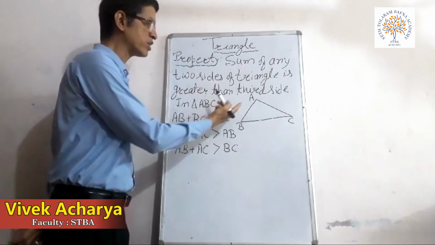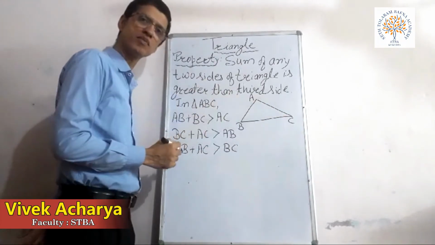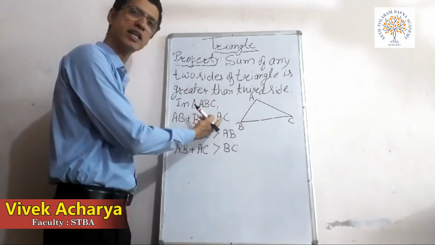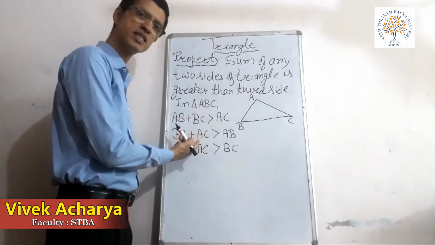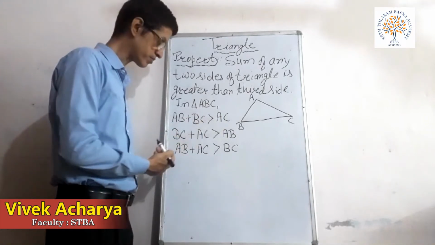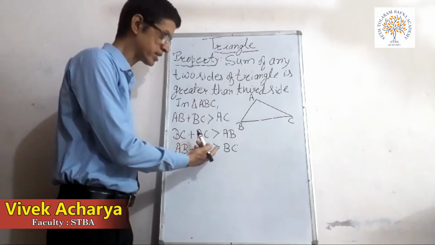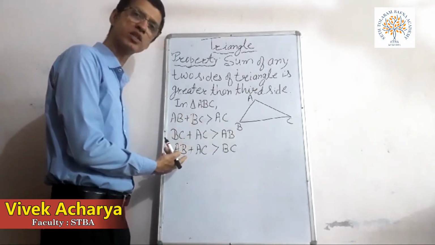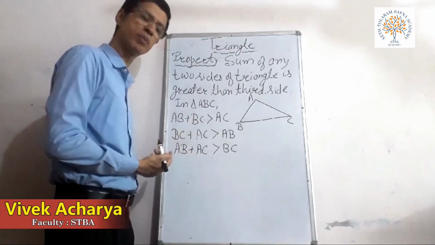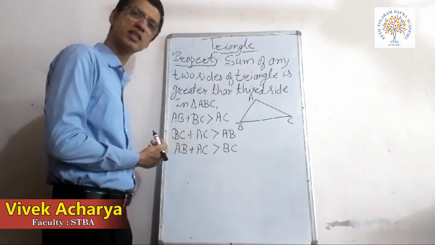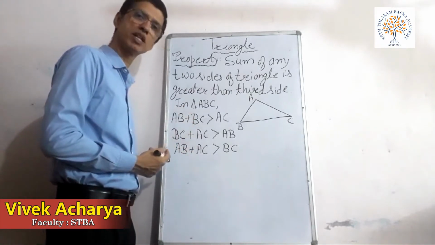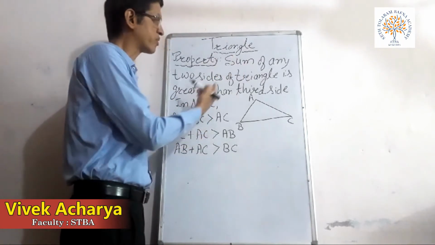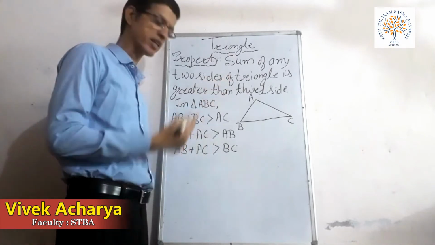Now children, as you can see, if I take triangle ABC, in that triangle AB plus BC is greater than AC, BC plus AC is greater than AB, and AB plus AC is greater than BC. And that must hold for all three pairs of sides. Not only for one pair, it is compulsory for all the pairs. Then the triangle is only possible. So it's an important property of a triangle, that the sum of any two sides of a triangle is always greater than the third side.